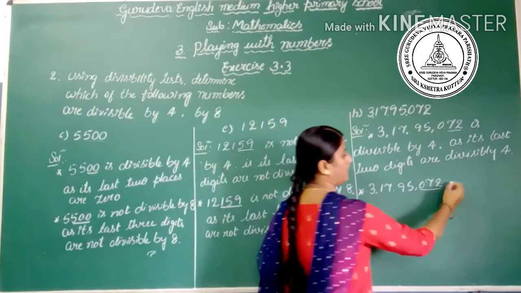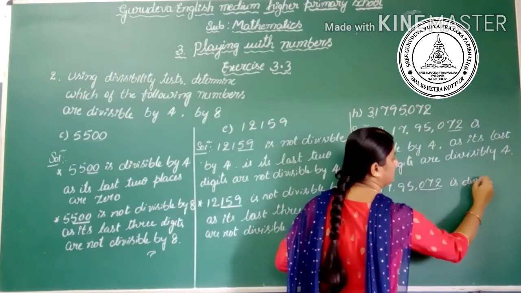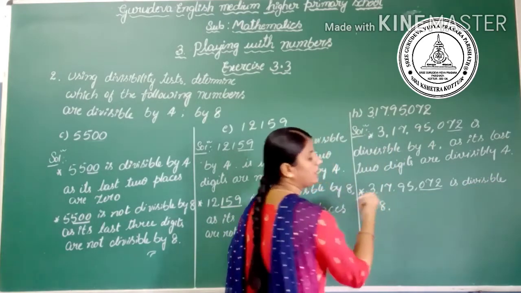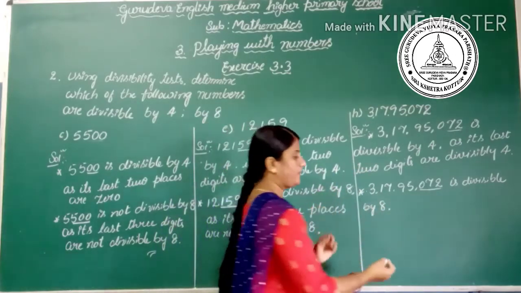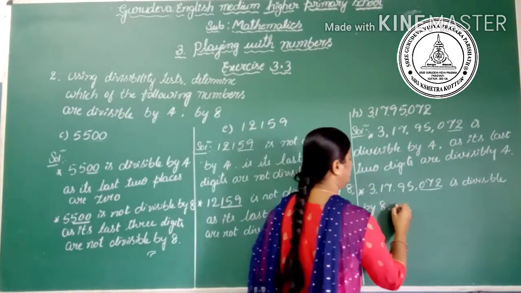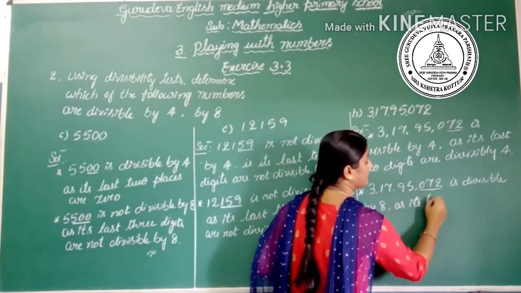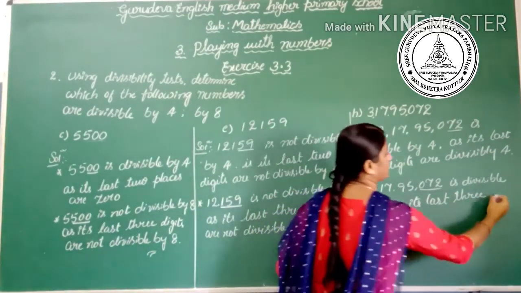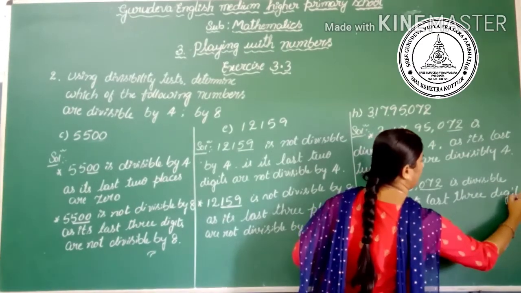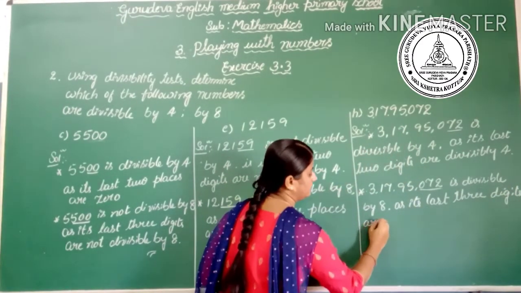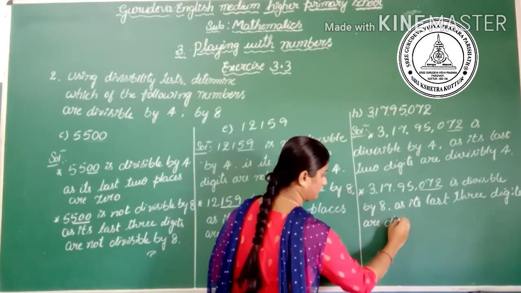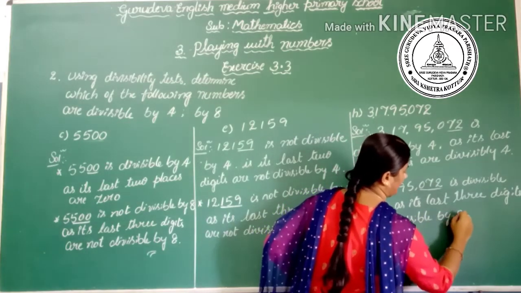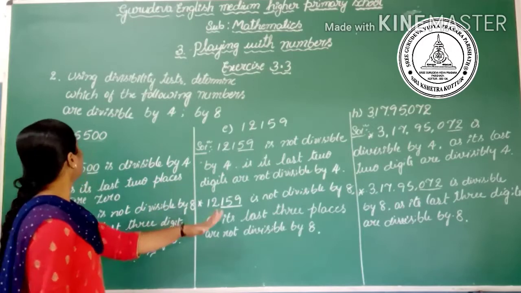Then similarly for the divisibility by 8, write the given number 3,17,95,072 is divisible by 8, as its last 3 places or last 3 digits are divisible by 8. Okay, yes, the second one is completed.